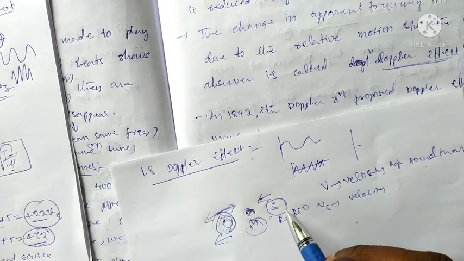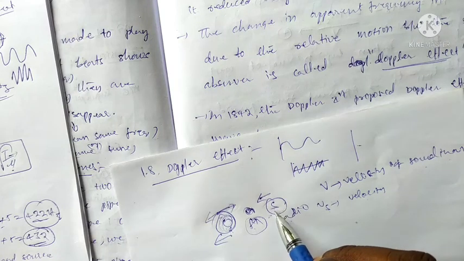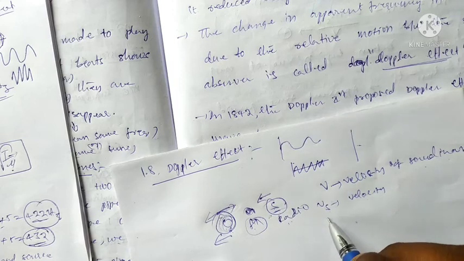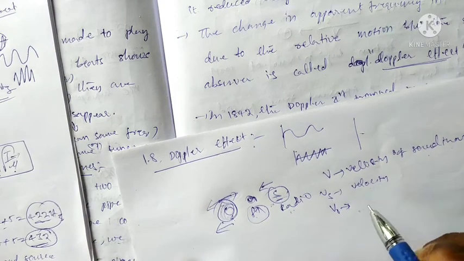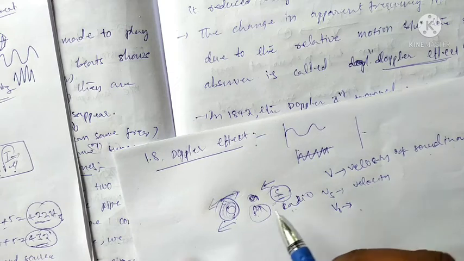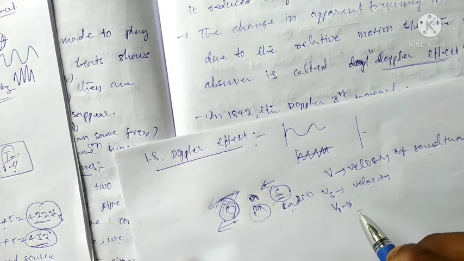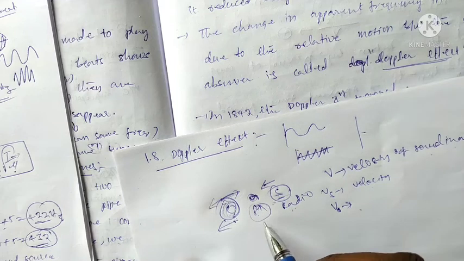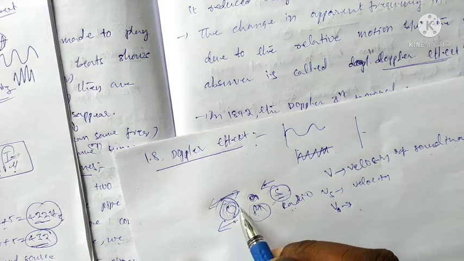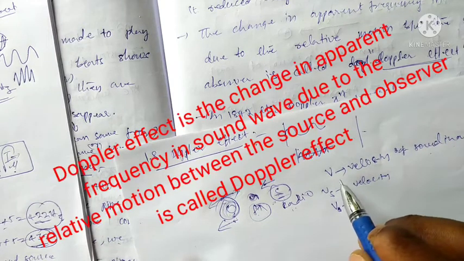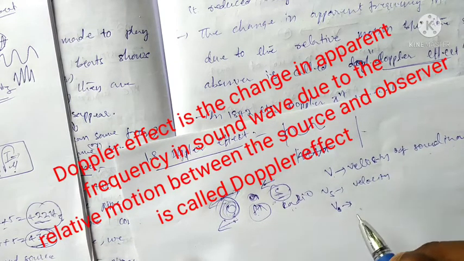V naught is the velocity of the observer.